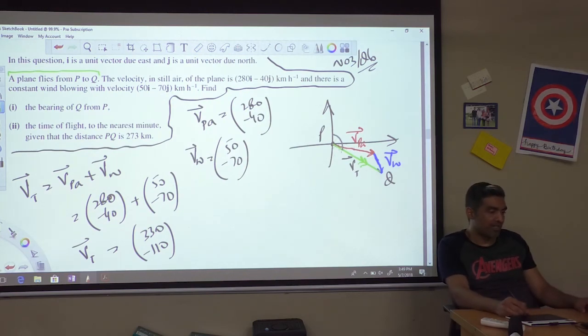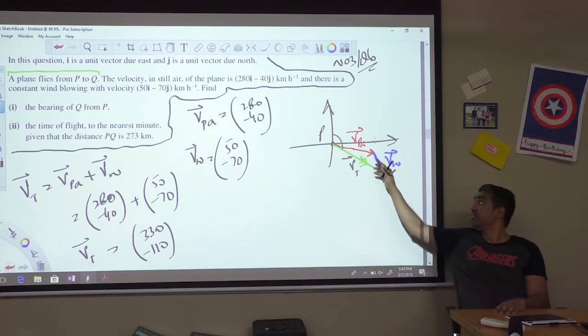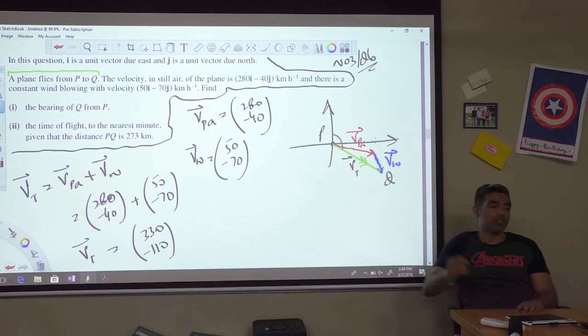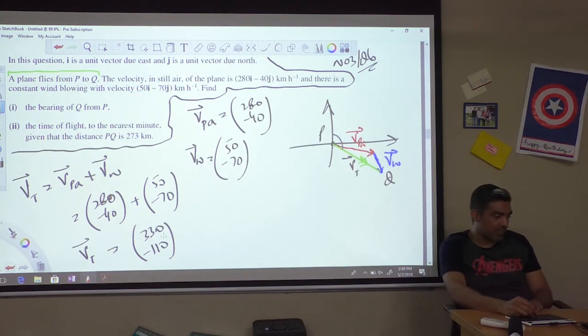So how do I find the angle? With what I have at the moment, the true velocity of the plane is 330i minus 110j, which means every hour it's going 330 kilometers in the positive x-axis direction and 110 kilometers in the negative y direction. With these two values I can find this angle right here, and I'm going to call this angle alpha.